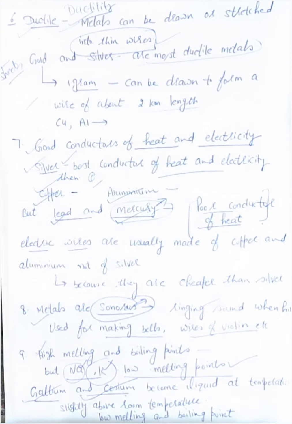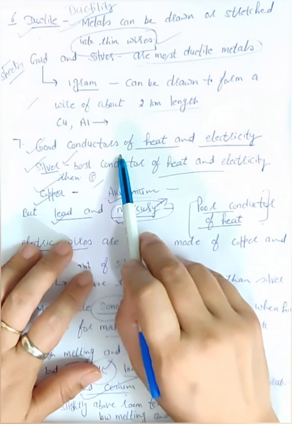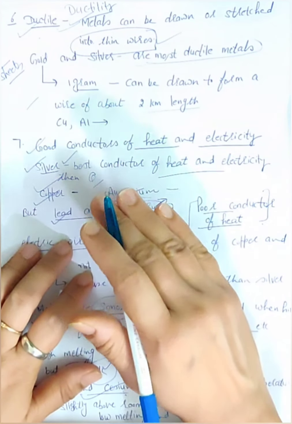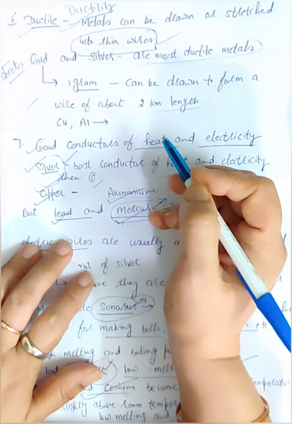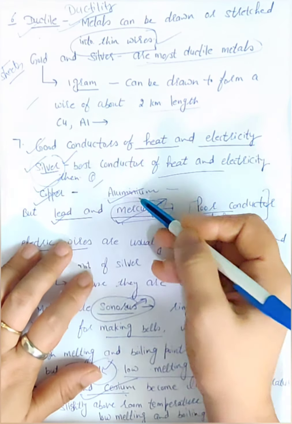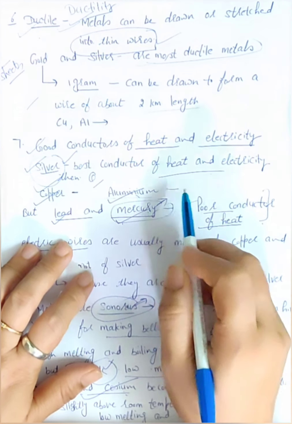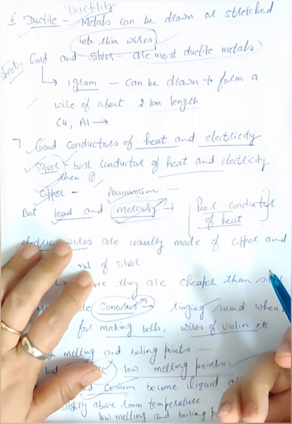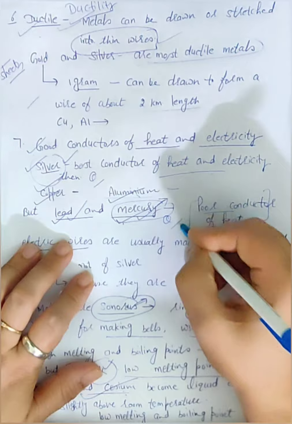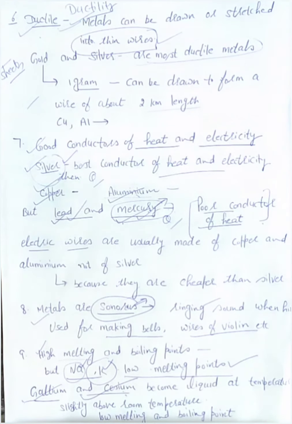Then the next property is that metals are good conductors of heat and electricity. They allow heat and electricity to flow through them. Silver is the best conductor of heat and electricity. Then it is followed by copper and aluminium. These again are examples of metals that are good conductors of heat and electricity. But there are two metals that are poor conductors of heat. One is lead, another is mercury. Again, question: name two metals that are poor conductors of heat. You will write lead and mercury.